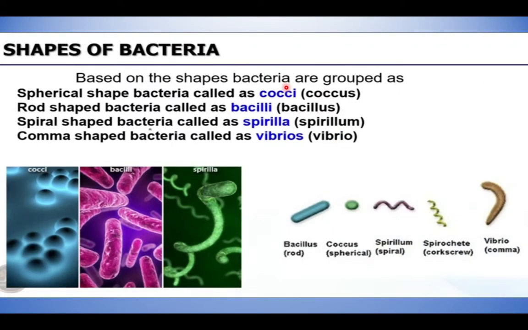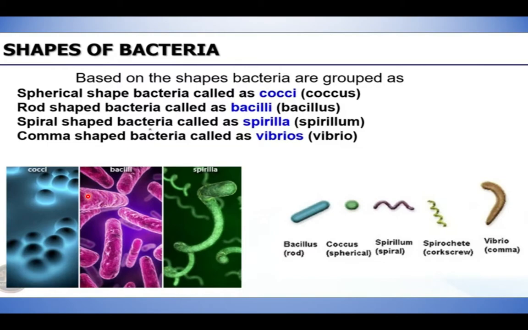Next, let's see the shape of bacteria. The bacteria are classified into various shapes. Earlier we saw the types. Now we will see the shapes of the bacteria. Based on the shape, it is named differently. You see, the spherical shaped bacteria are called cocci. In singular, it's said as coccus.